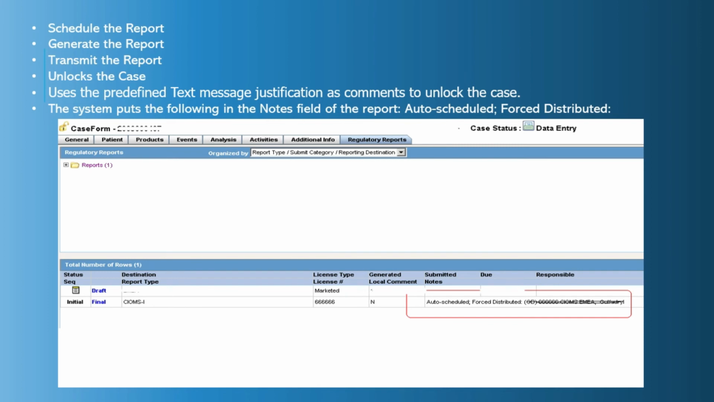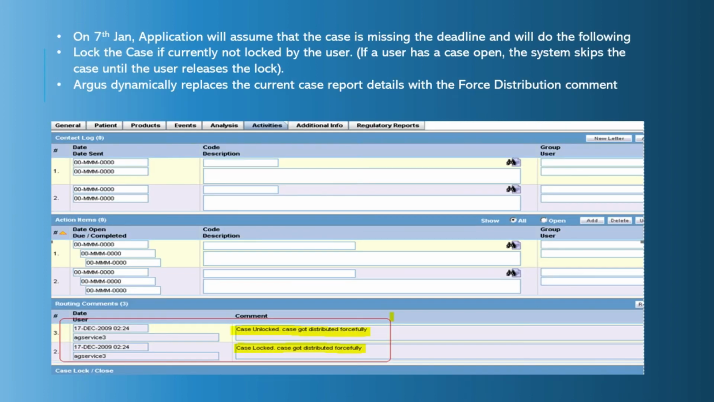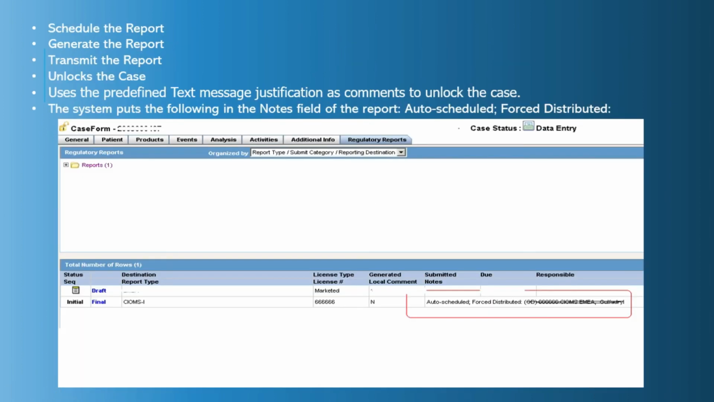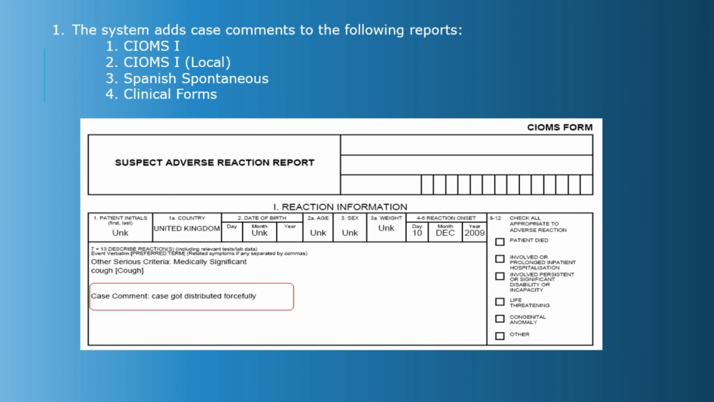Once the case has been logged, Argus application will schedule the report. It will then generate the report, transmit the report to the agency, and it will finally unlock the case with the justification which we have already predefined as shown in the previous screen. Case unlocked, case got distributed forcefully. This is the same comment which we have configured in our previous screen. And then finally, Argus application will enter a note which says force distribute under the report section of the regulatory reports tab.